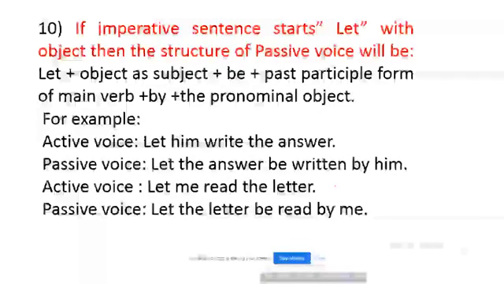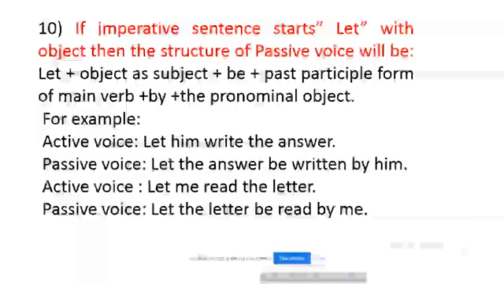For example, if you find in active voice let him write the answer, then the passive form of it is let the answer be written by him.